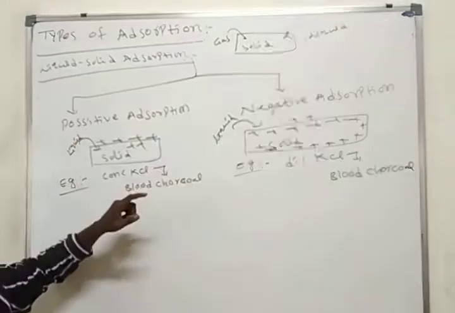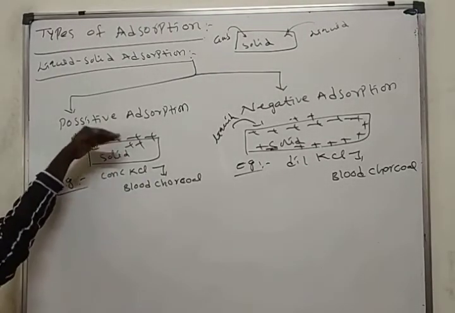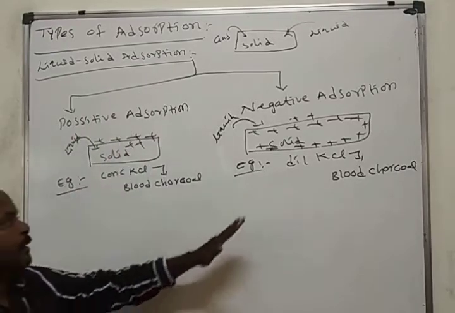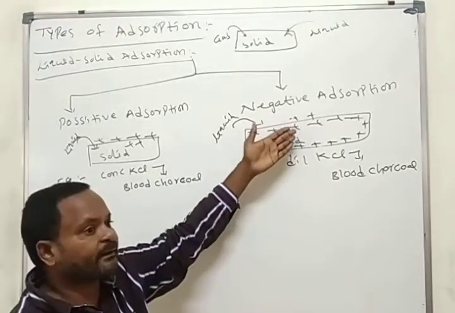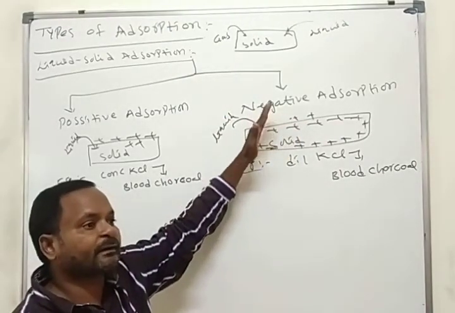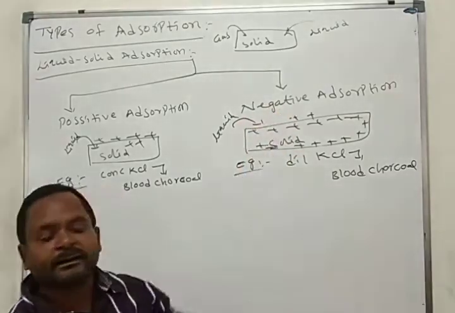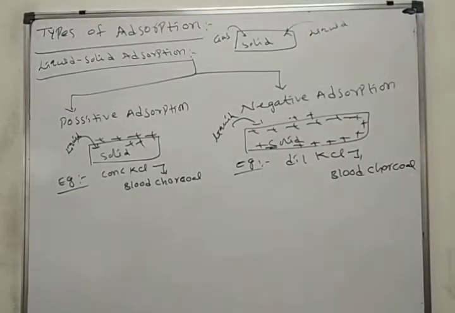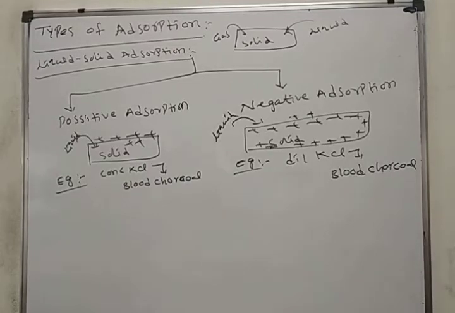This is called positive. See the difference. Positive adsorption means more present on surface, less present in bulk. Negative adsorption means more present in bulk, less present on surface. This is about the liquid-solid adsorption. Then in continuation we'll see the gas-solid adsorption.